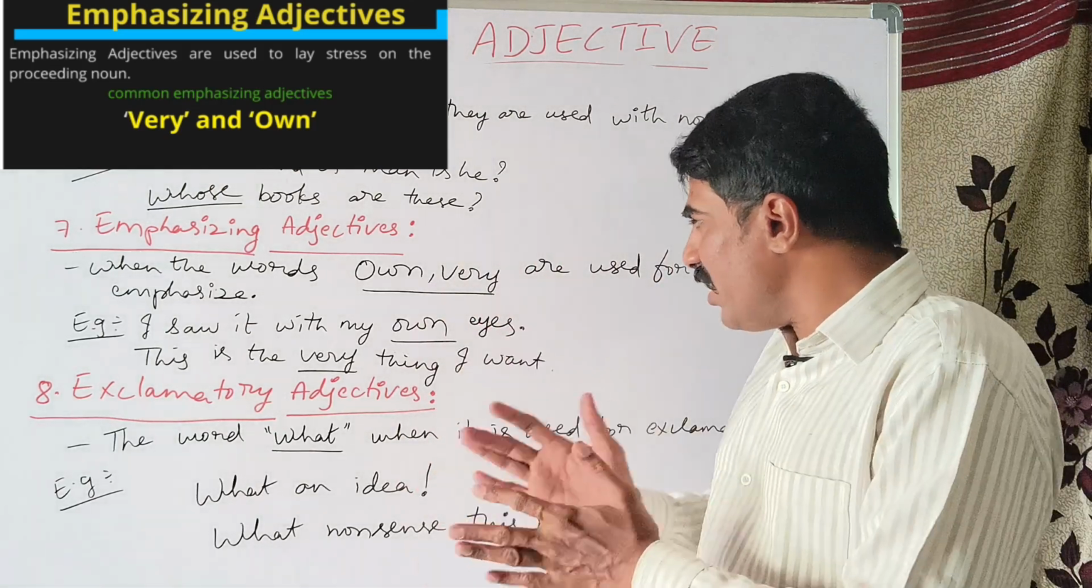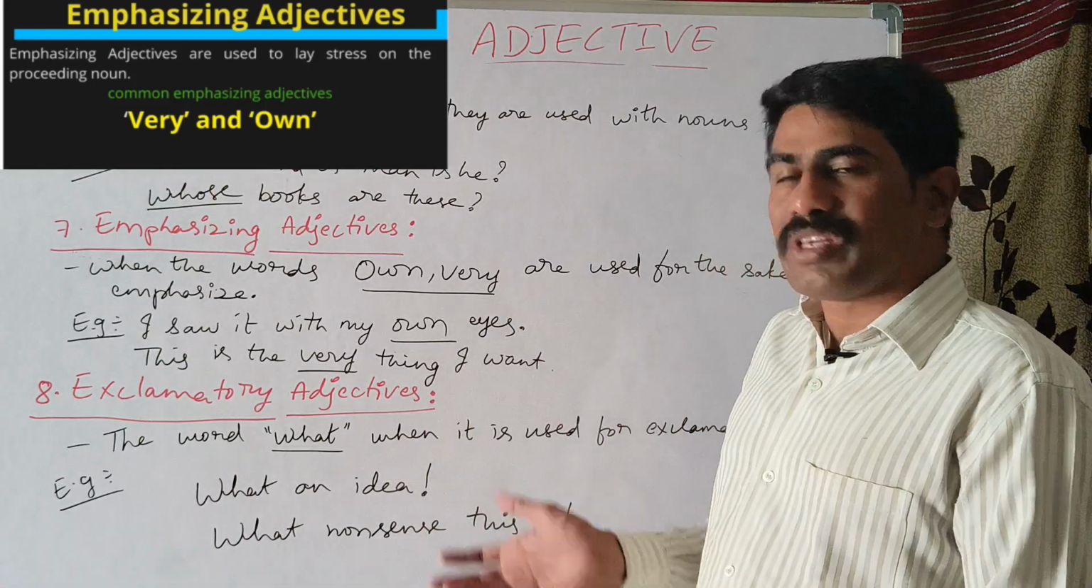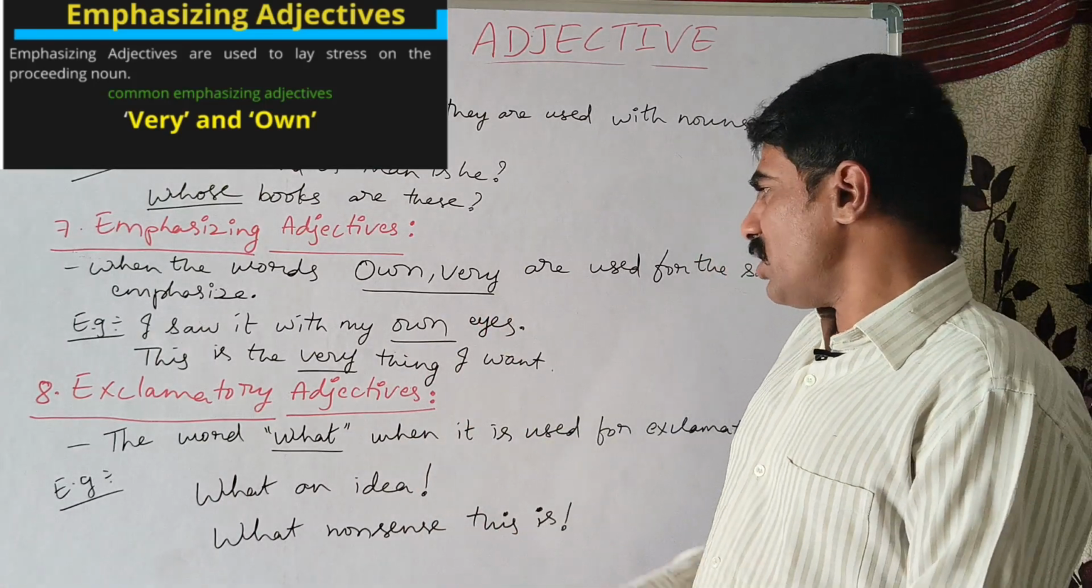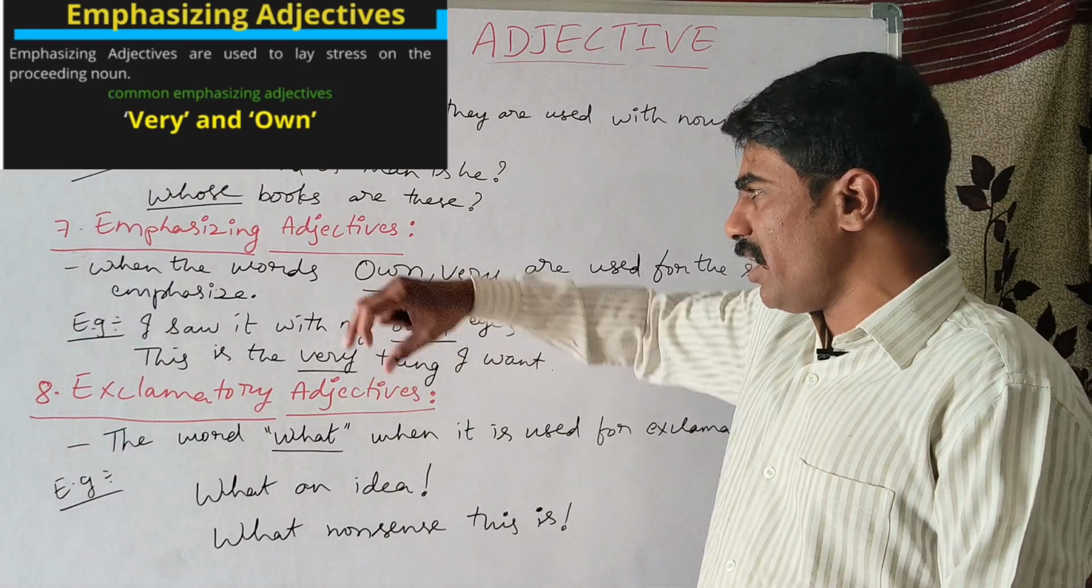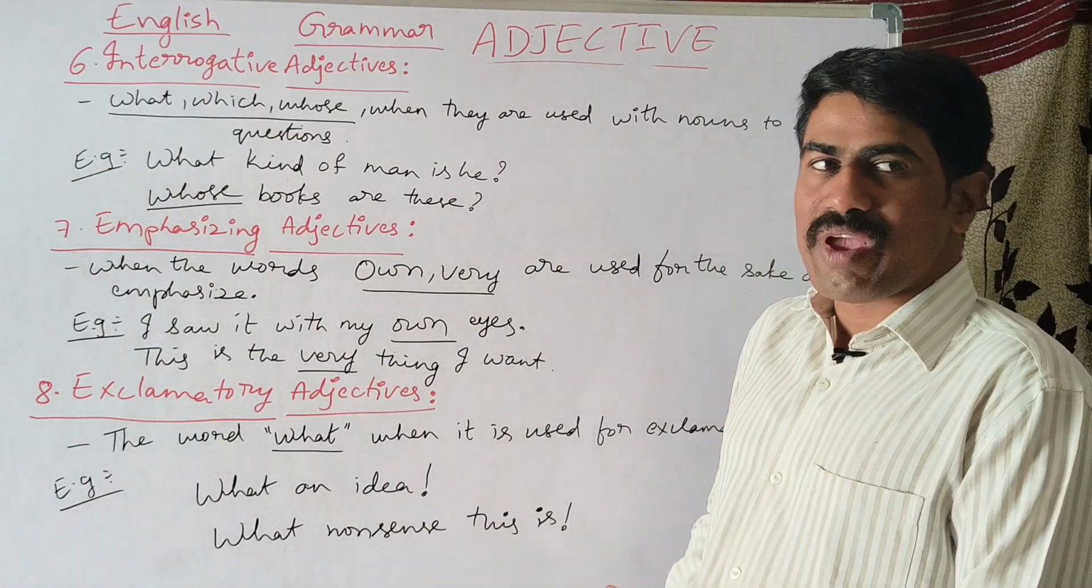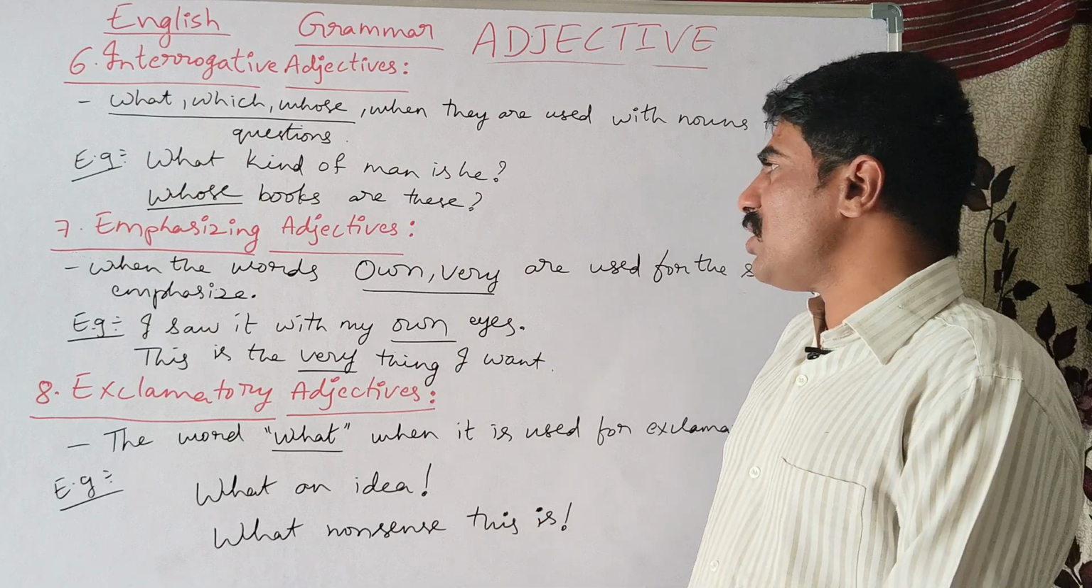This is the very thing I want. So this is the very thing. This is the only thing that I want. This is the thing I want, that we can exactly say, but very is used for the sake of emphasis. So this is about emphasizing adjectives.